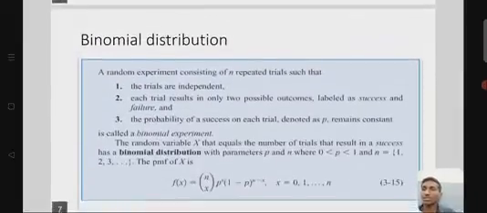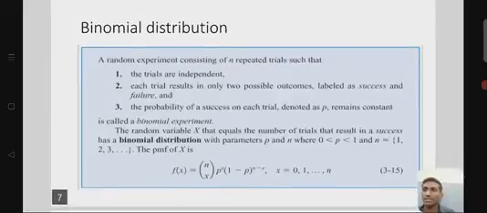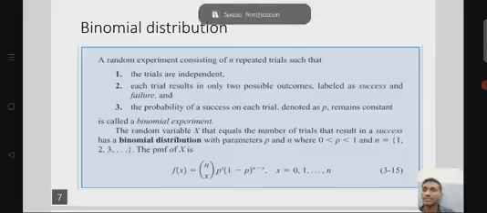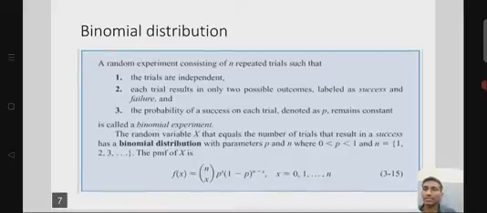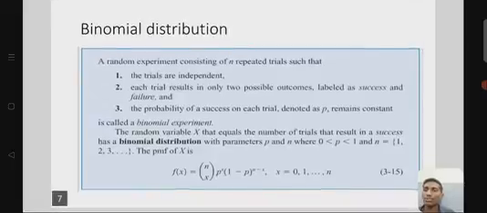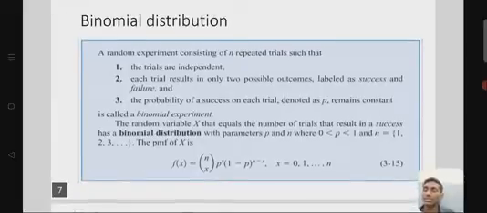So coming to the main topic, binomial distribution. A random experiment consisting of n repeated trials, such that the trials are independent. Each trial results in only two possible outcomes, labeled as success and failure, and the probability of success on each trial, denoted as p, remains constant, is called a binomial experiment.